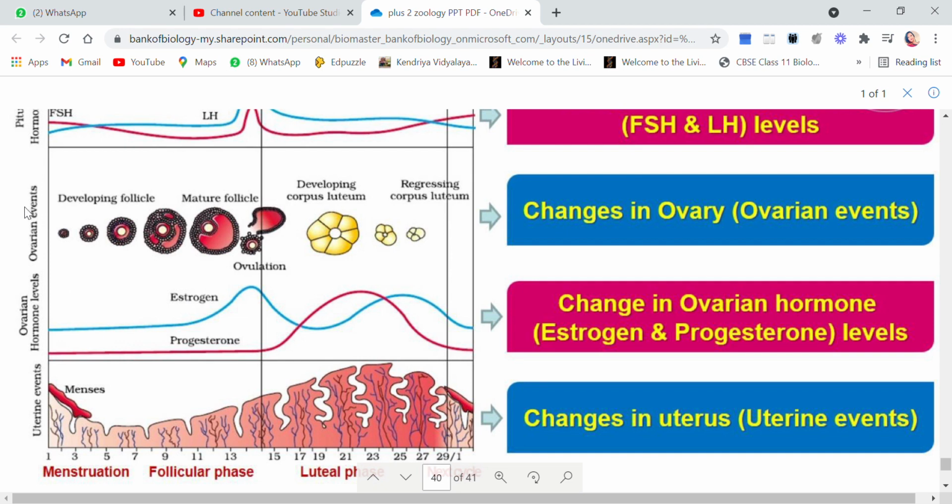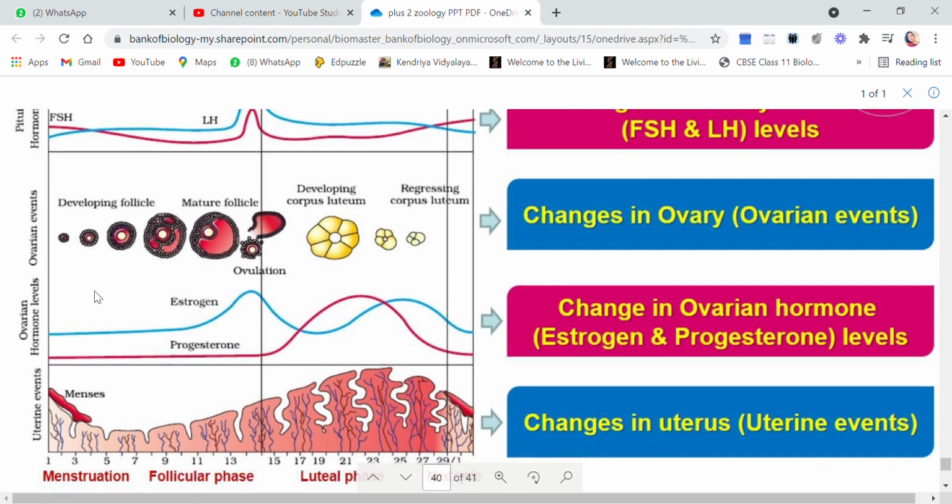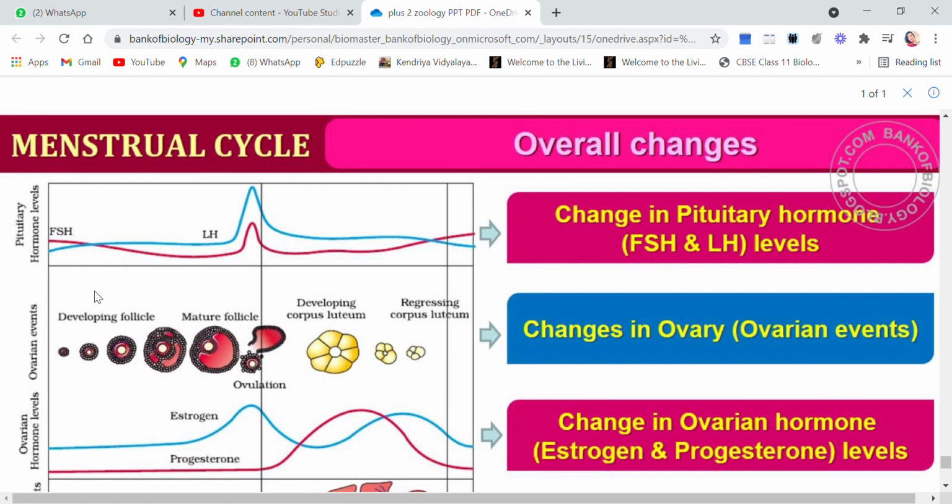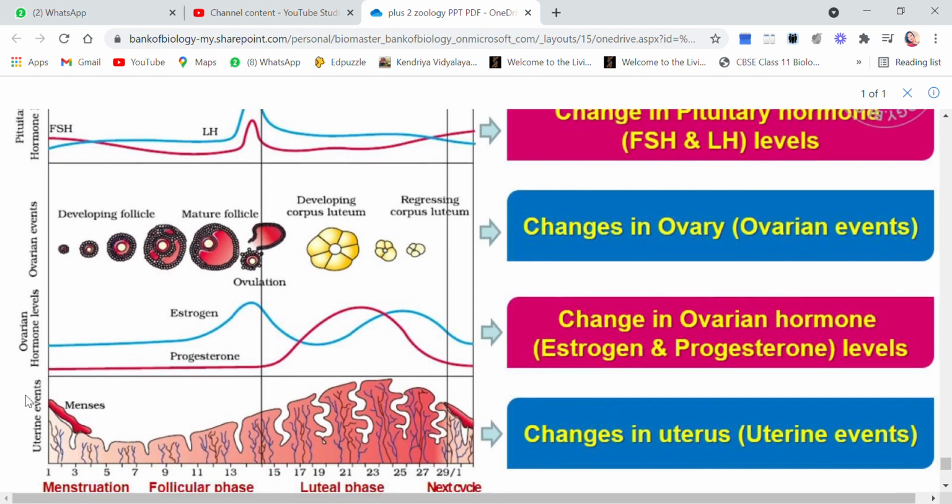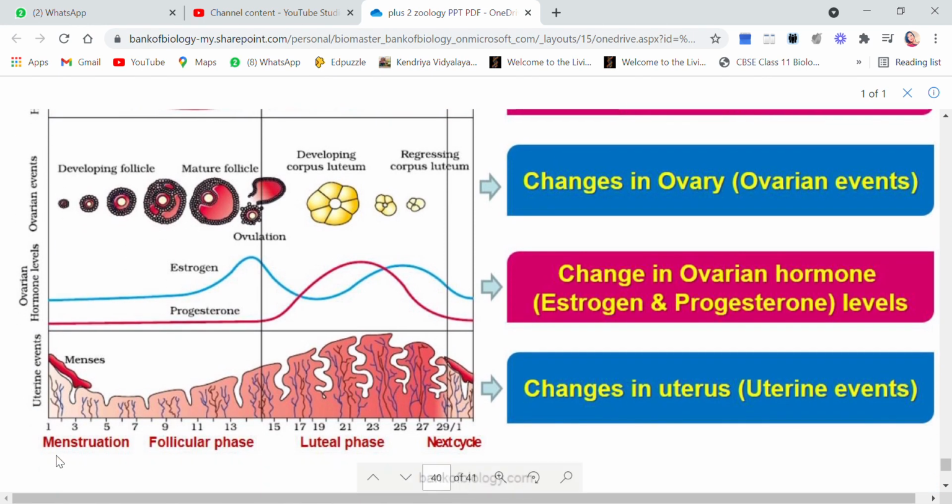Then they have also shown the events that take place in the ovary during the various phases, and the pituitary hormone levels are also shown here. So in one graph everything is given. Now let's start with menstruation. We all know that the menstruation period lasts from 1 to 5 days.